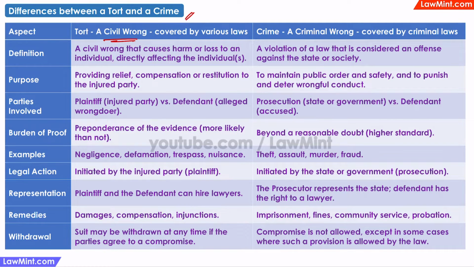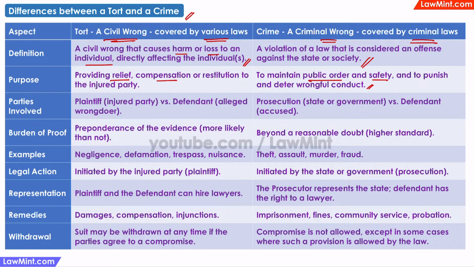A tort is a civil wrong covered under civil laws, and a crime is a criminal wrong covered under criminal laws. A tort is a civil wrong that causes harm or loss to an individual, directly affecting that individual. On the other hand, a crime is a violation of law that is considered as an offense against the state or against the society in general. The primary purpose of tort law is to provide relief or compensation to the injured party. In contrast, the purpose of criminal law is to maintain public order and safety, and to punish and to deter wrongful conduct.